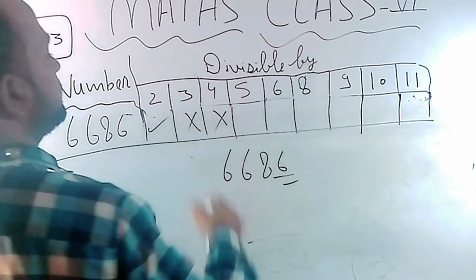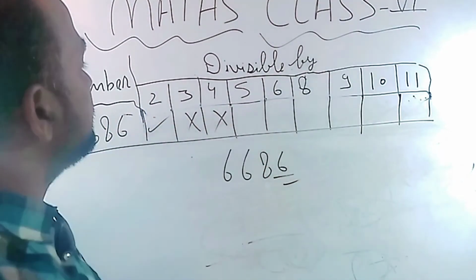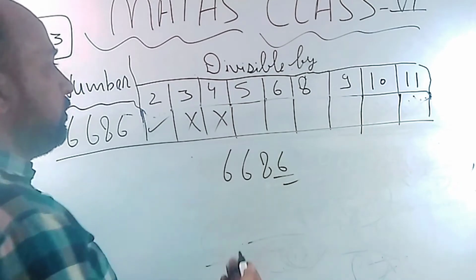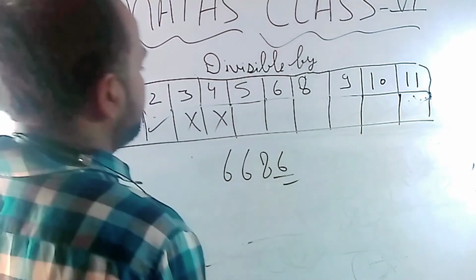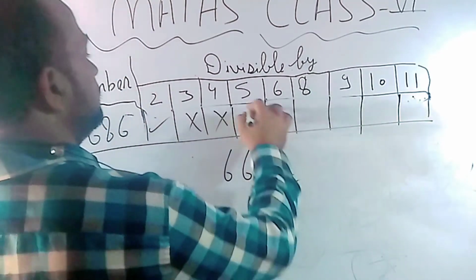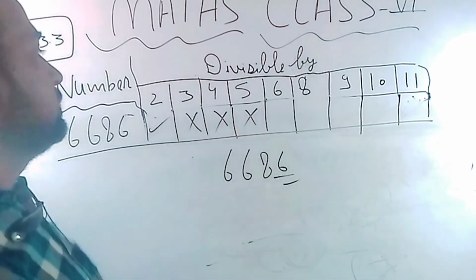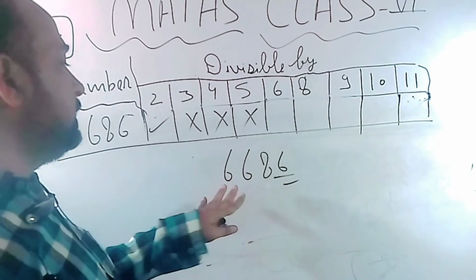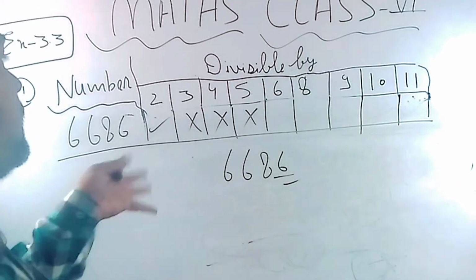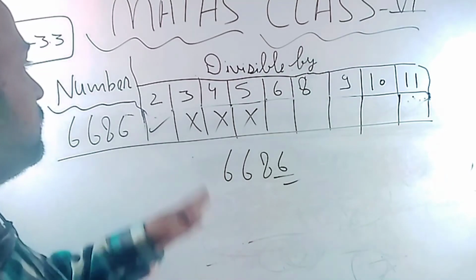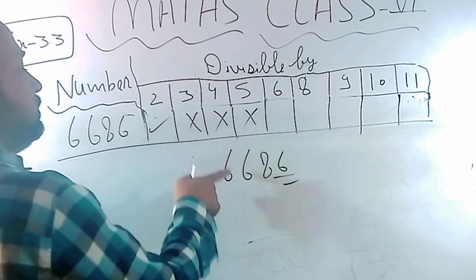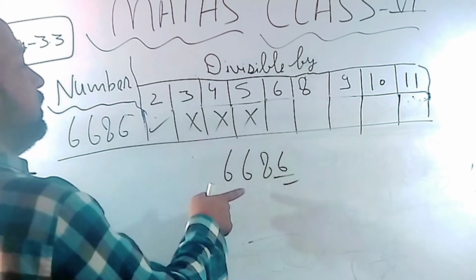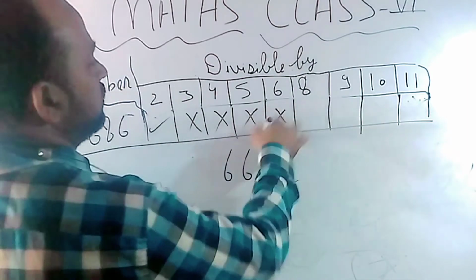Okay, so not possible. Here in the case of 5, 0 or 5 must be present at the last place, so not coming, not possible. In the case of 6, if any number is divisible by both 2 and 3, that number will also be divisible by 6. Here this number cannot be divided by 3 completely, so not possible.